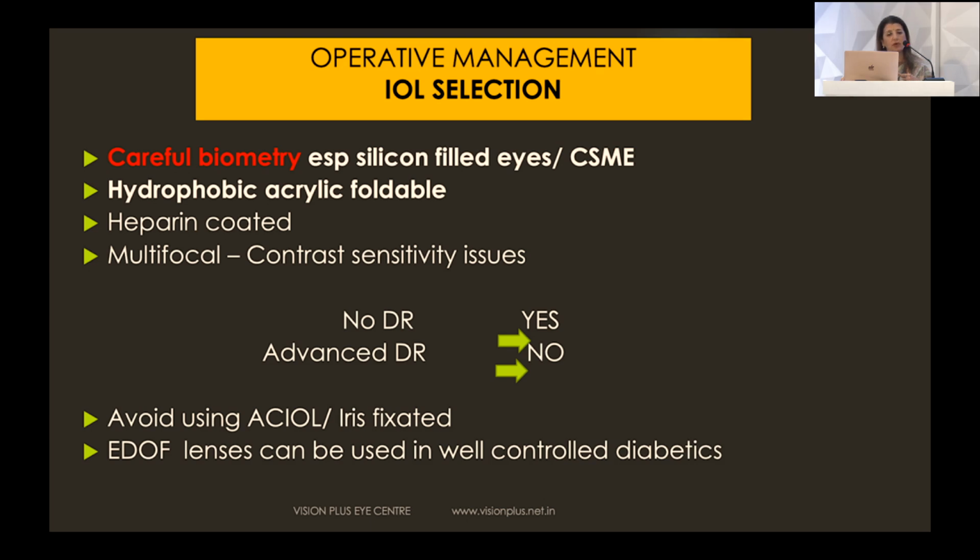dilemma is whether we can go for multifocal lenses. I would advise staying away from them in patients with diabetic retinopathy. But yes, if you have a patient who is, say, in his 70s, well controlled, and you know that the patient is unlikely to develop diabetic retinopathy, in such cases you can go in for a multifocal lens, but counsel the patient about contrast sensitivity issues. Avoid using AC IOLs or iris-fixated IOLs where possible, and EDOF lenses, which are the new game changer in cataract surgery, can be used in well-controlled diabetic patients.